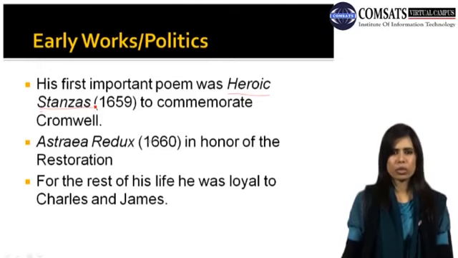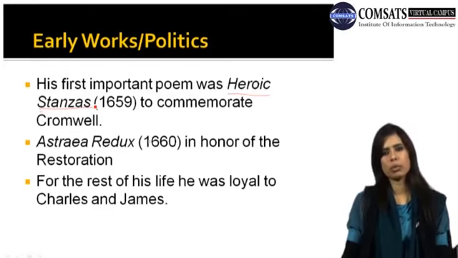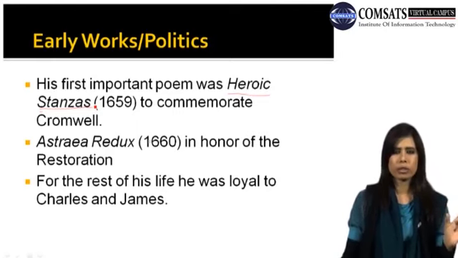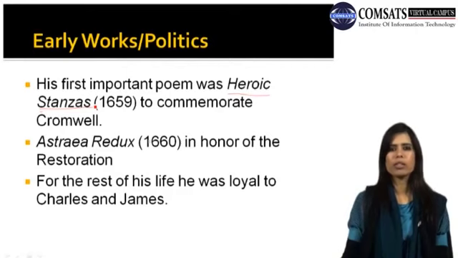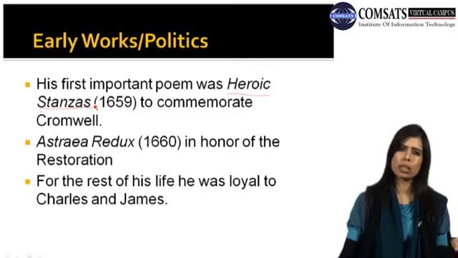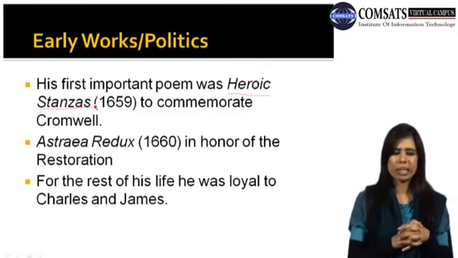Another work by Dryden was Astraea Redux, written right after 1 year of Heroic Stanzas, in honor of the Restoration. So basically he was very much in favor of the Restoration, so he wrote this work. For the rest of his life he was loyal to Charles and James, so he was a very loyal kind of person.